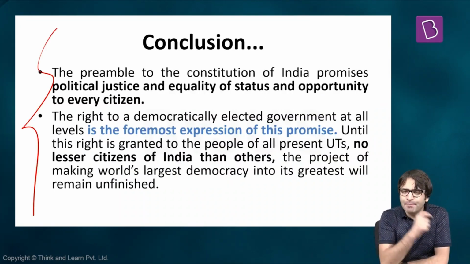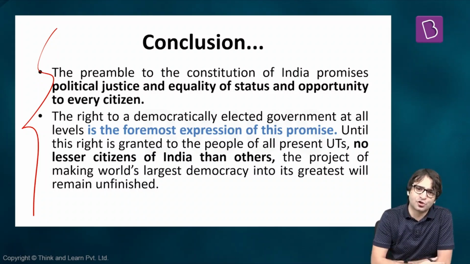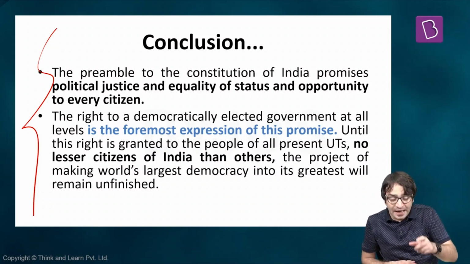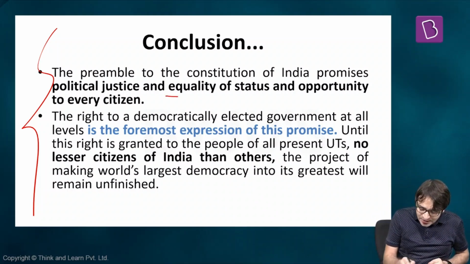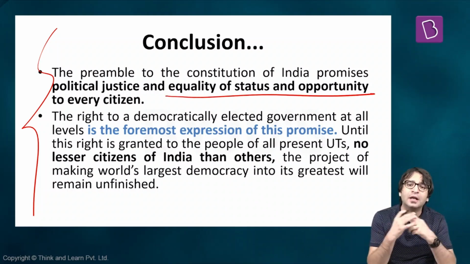This is the answer. The Preamble of the Constitution of India talks about the objectives of the Constitution. And one of the objectives of the Constitution is justice. And one example of justice is political justice. Not just political justice, but equality of status and opportunity to every citizen. That's also a goal mentioned in the Preamble of the Constitution.